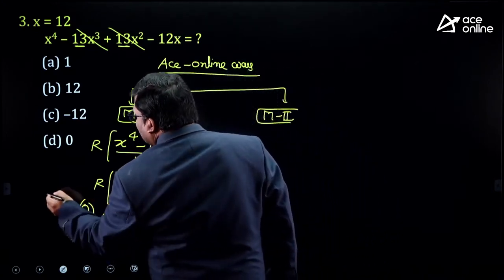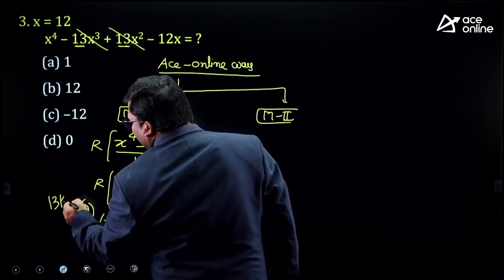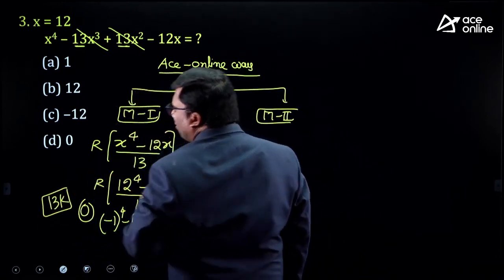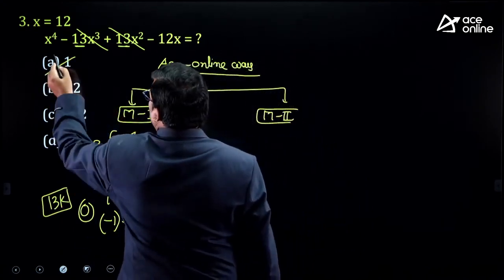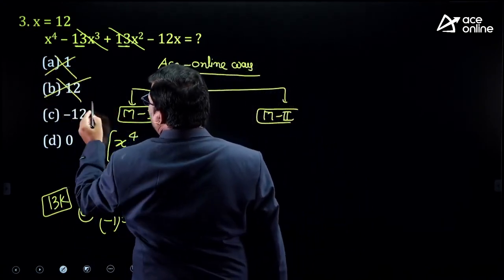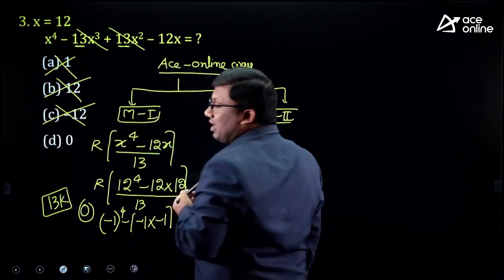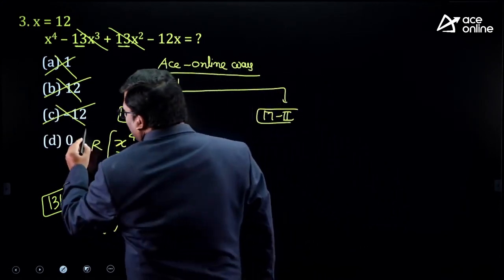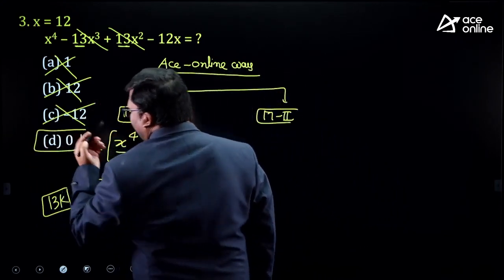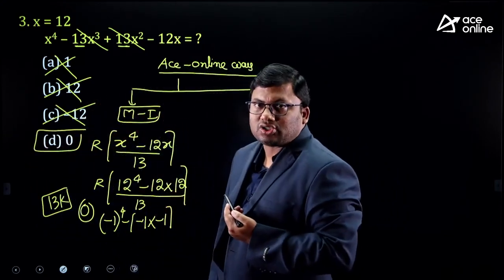That means the answer should be perfectly divisible by 13. It is not giving a remainder 1, or a remainder 12. It is giving minus 12, a negative remainder. The positive remainder would be plus 1. So the answer for this question is 0. This is method 1 to solve the question.